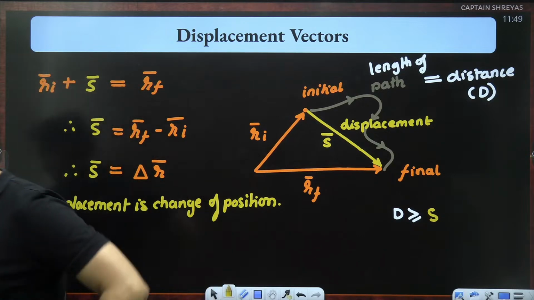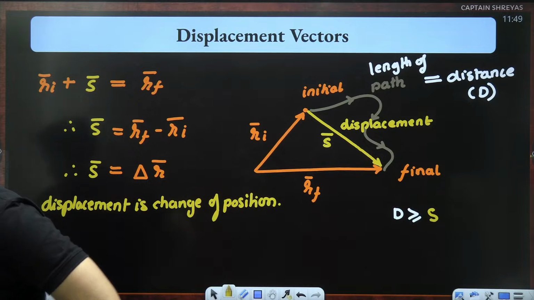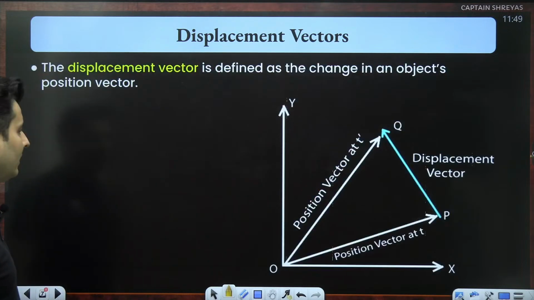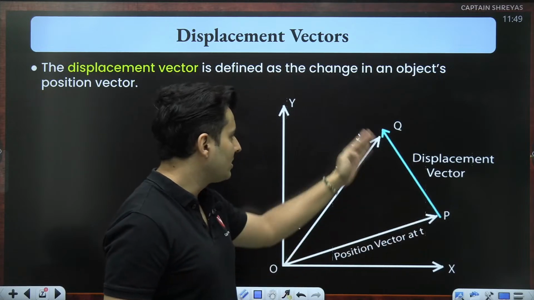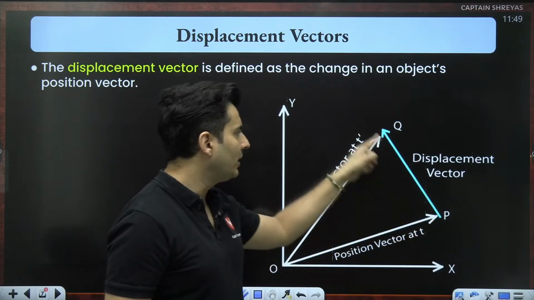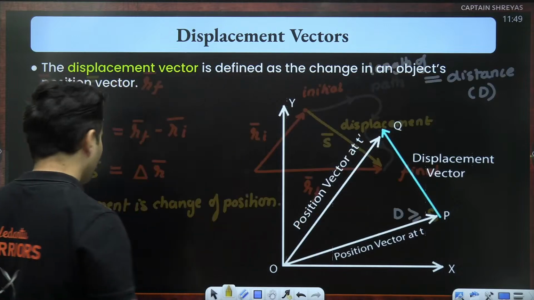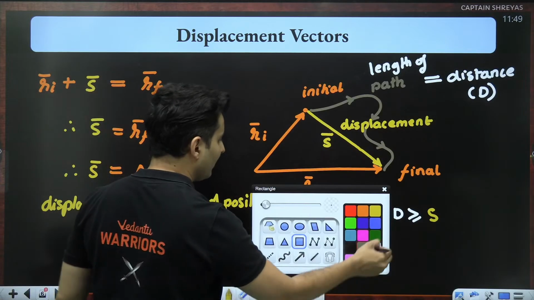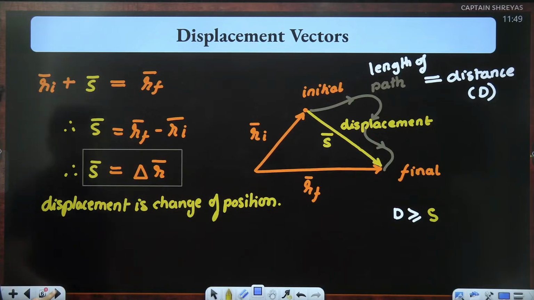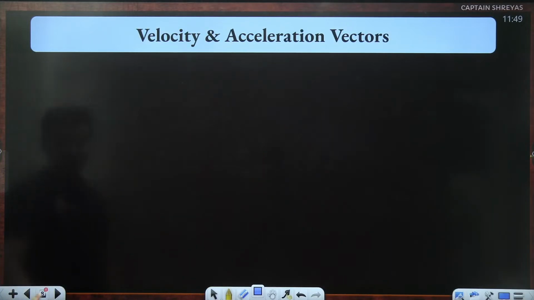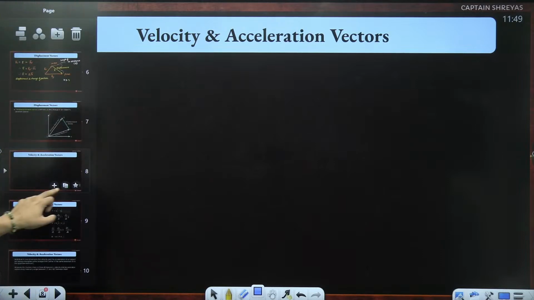Is that absolutely clear? Everyone till this point? Okay. So that's how I write displacement. So initially I was, let's say, here. Finally I was here. This is the displacement vector joining the initial to the final location. So it's also time that we block this particular result. Great. Then you have velocity and acceleration.